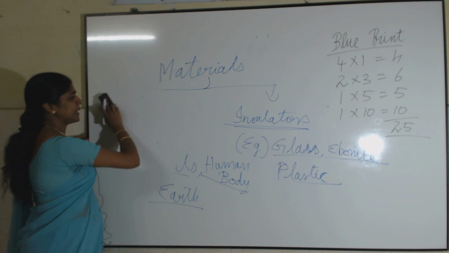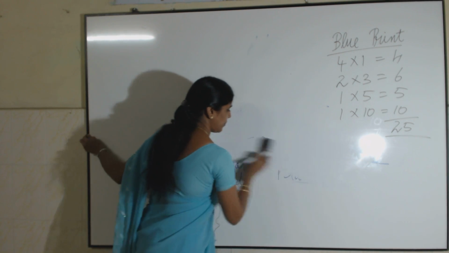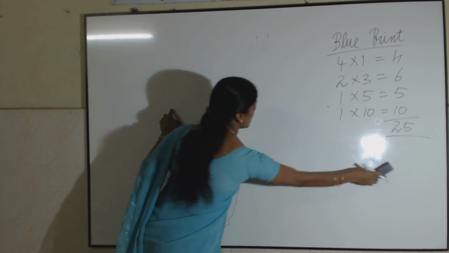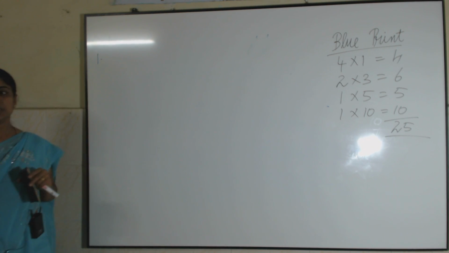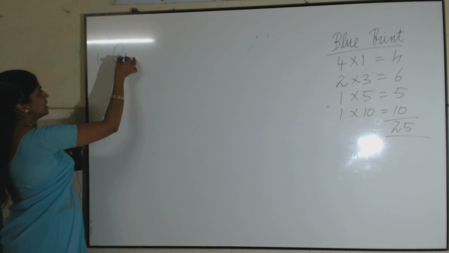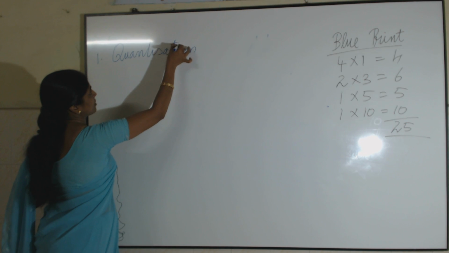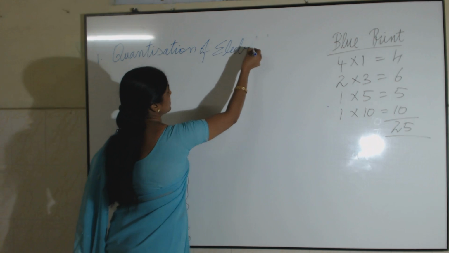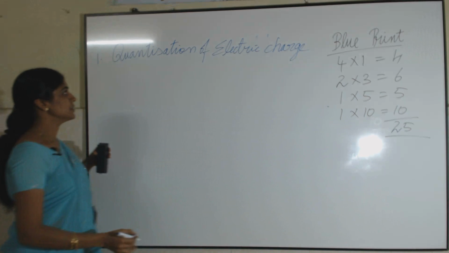Then we will go to the basic properties of electric charge. One property we have seen. What is that property? Like charges repel and unlike charges attract. If you go for the basic properties of electric charge, the main 3 properties are, first, quantization of electric charge.